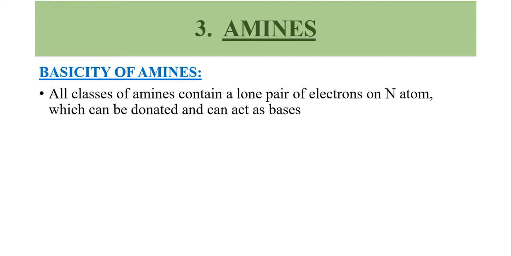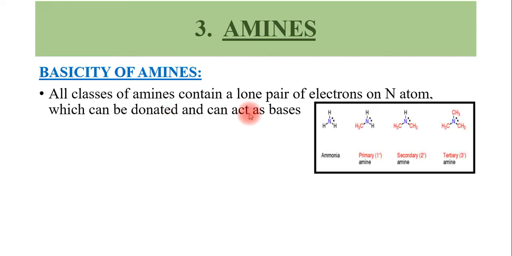And this lone pair of electrons on the nitrogen, that is the lone pair of electrons that exists in the nitrogen atom, has a tendency to donate its electron pair. To whom is it donating? The electrons can be donated to an electron deficient species, and therefore it can act as a base. That is given here. All classes of amines, that means the primary, secondary and tertiary amines, contain a lone pair of electrons on the nitrogen atom, which can be donated to an electron deficient species, and therefore it can act as a base. And that is shown here.